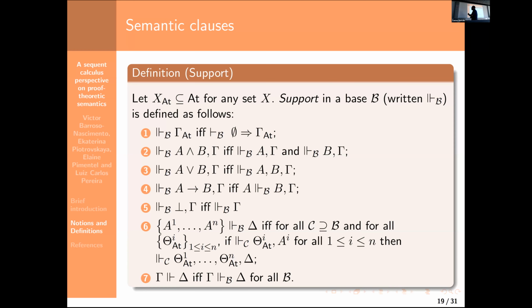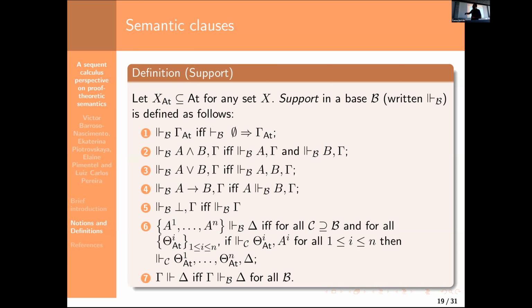Okay, after we have defined derivability this way, we can provide some very simple semantic clauses. Instead of defining validity for formulas, we define validity for sets of formulas, just like in sequent calculus, where we treat a set of formulas in the same context.